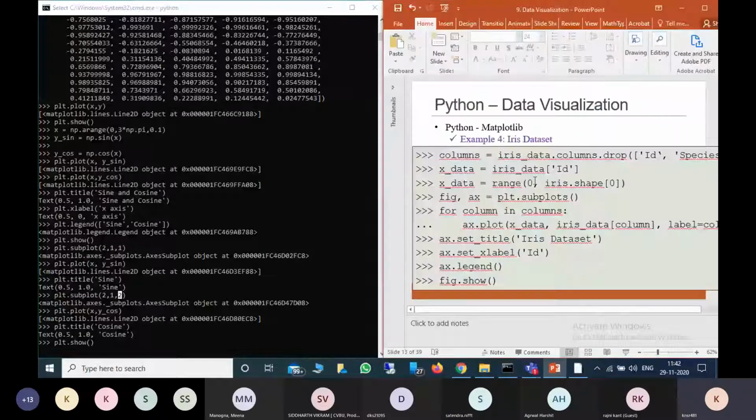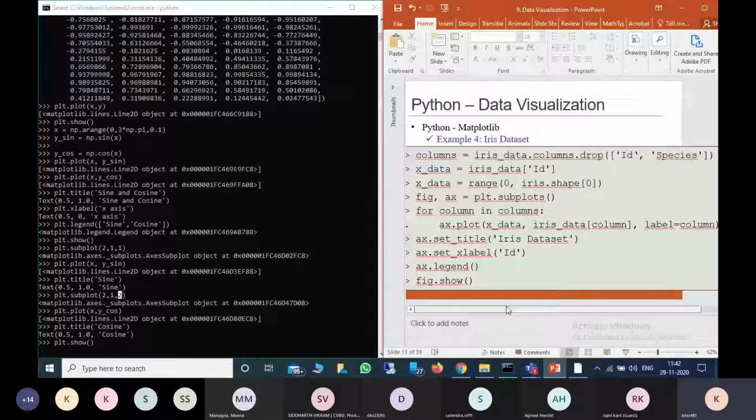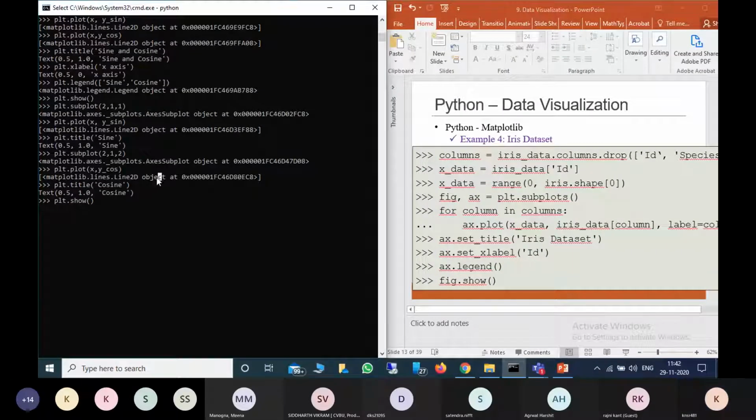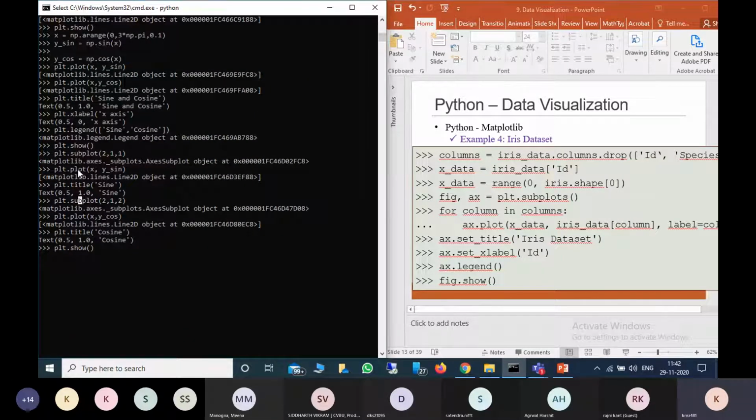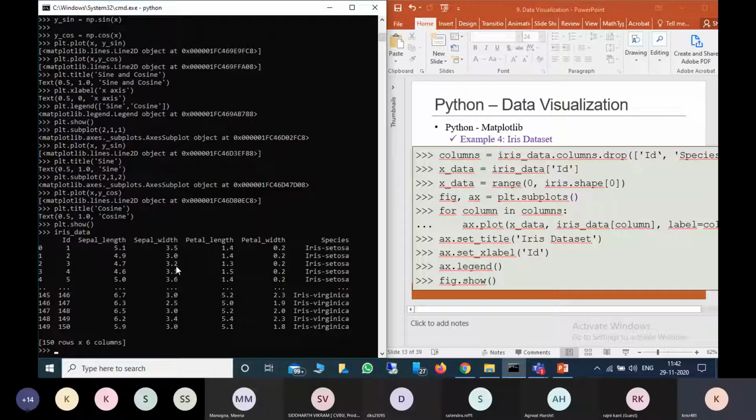So now we can see how we can work with iris data. Here, if you see the iris data, we have ID, sepal length and so on.